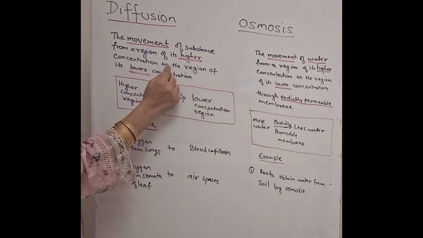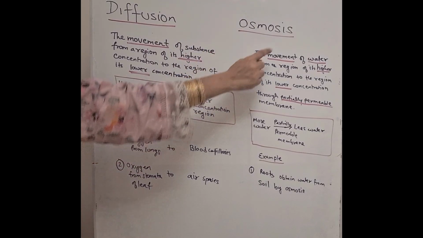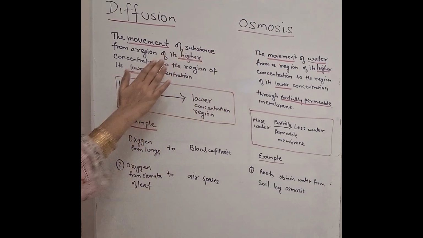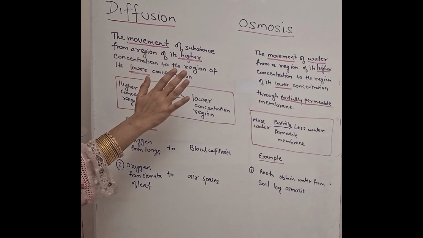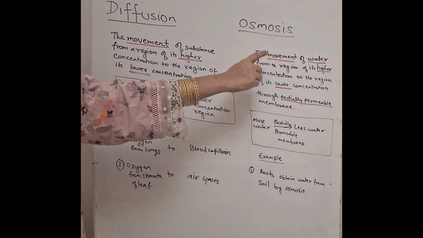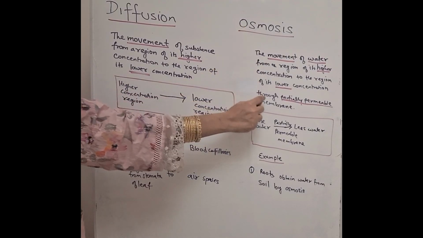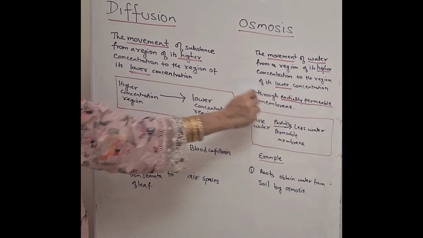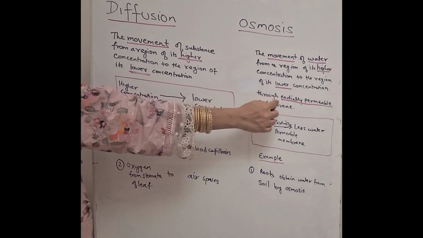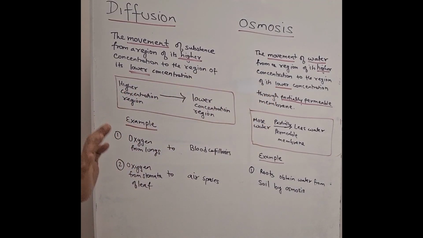And what is the difference from diffusion? Osmosis is only talking about water movement, nothing else. And diffusion is movement of everything. Another thing which is very important in osmosis is that we can consider osmosis to be going on only when movement takes place through a partially permeable membrane.